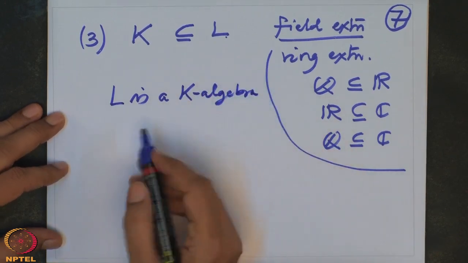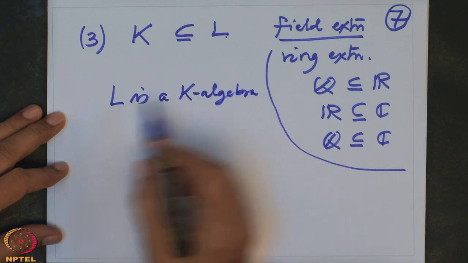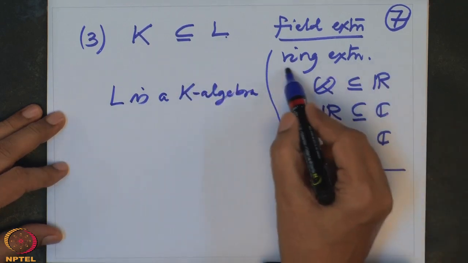Remember, to give a K algebra, you need a ring, which L already is. In fact, L is a field, so in this case also it's fine.